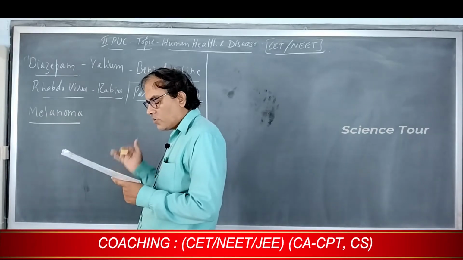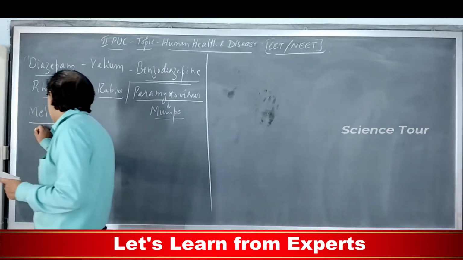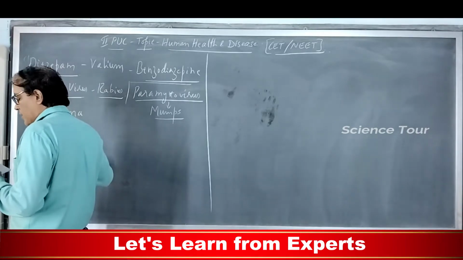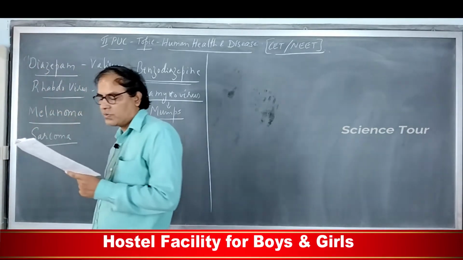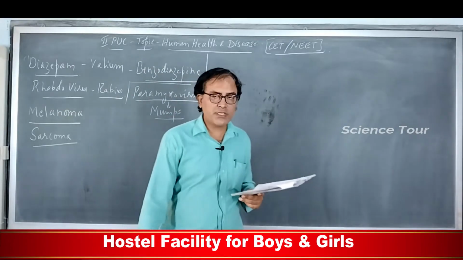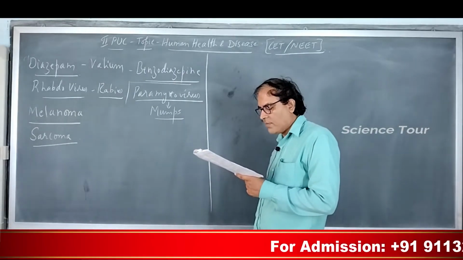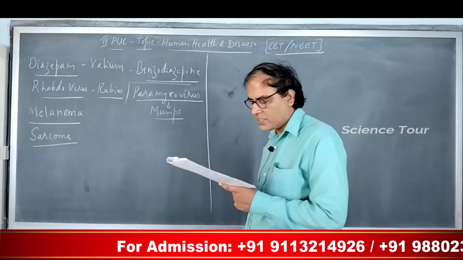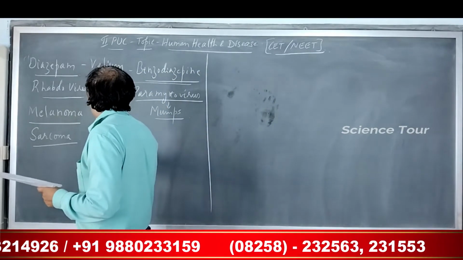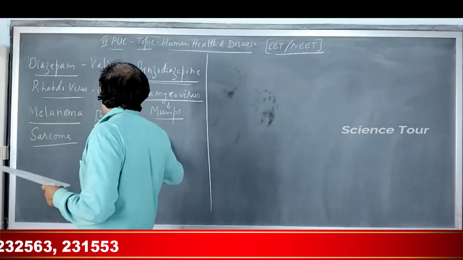Then what is a malignant tumor of the connective tissue? It is called sarcoma. Important. Sarcoma is the malignant tumor of the connective tissue. Examples may be of muscles, tendons, ligaments or cartilage. Then what is the malignant tumor of the bone? It's called bone neoplasm. Neoplasty means uncontrolled growth.